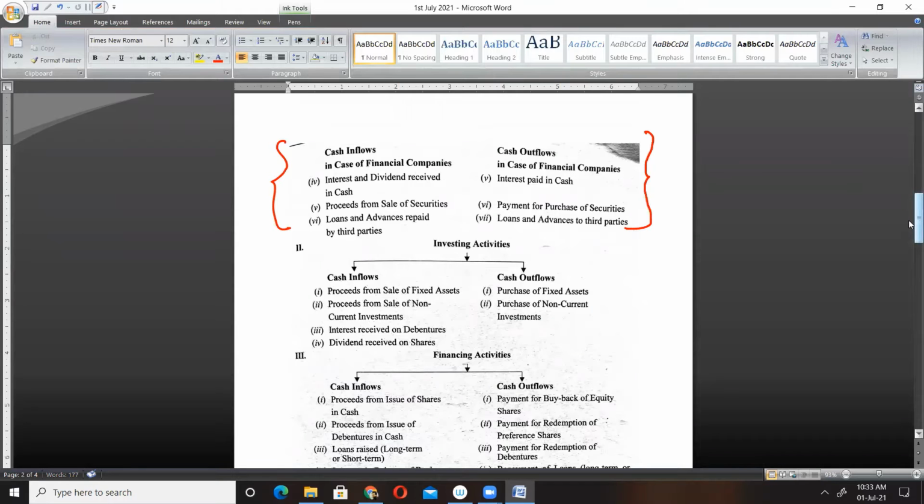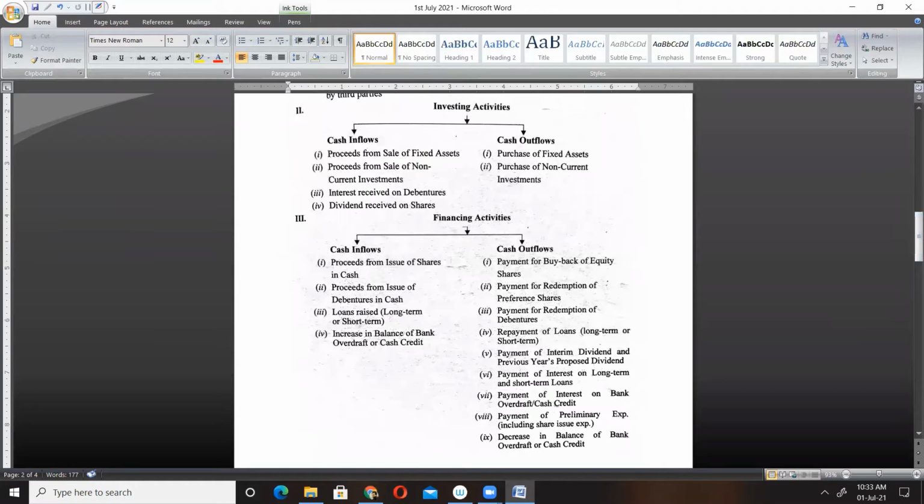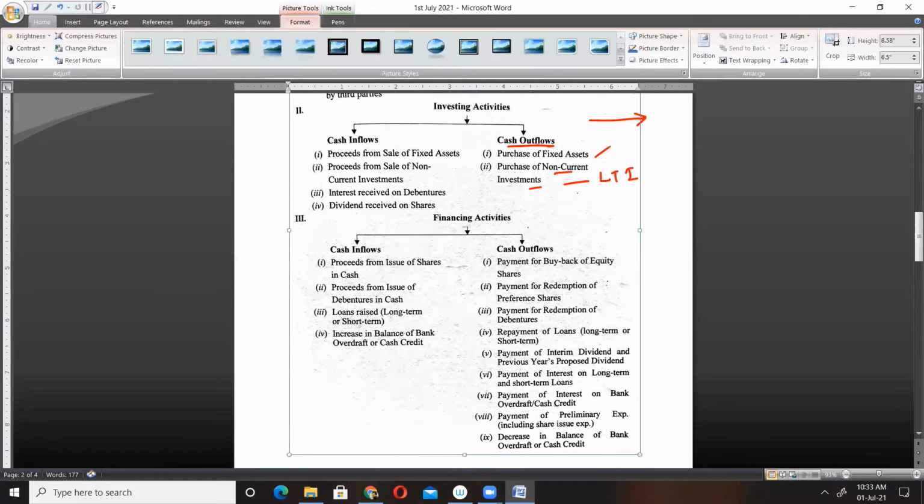Investing activity. First of all, you see cash outflow. Cash outflow means cash will go out from the business when you see purchase of fixed assets. Purchase of fixed assets means whenever fixed assets like building, plant, machineries are purchased. Then purchase of non-current investment. Non-current investment means long-term investments. So whenever long-term investments are purchased, this will also lead to our investing activity. Investing itself says that we are investing some amount of money for some purpose.